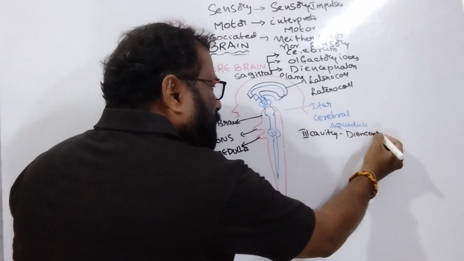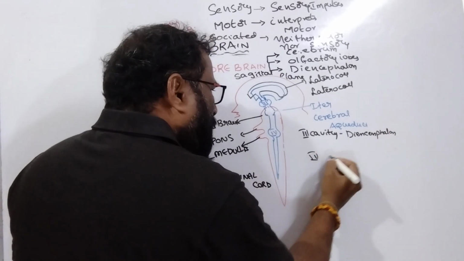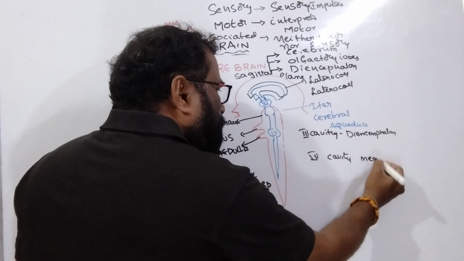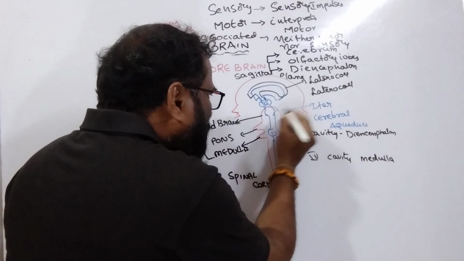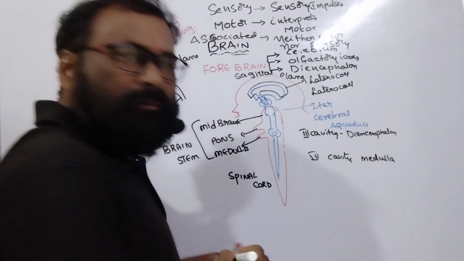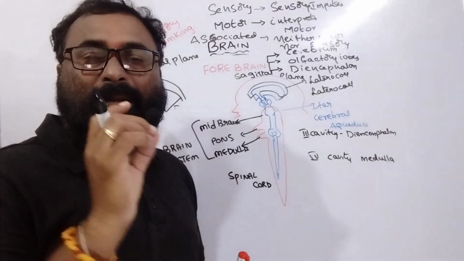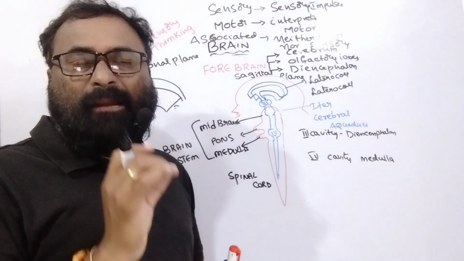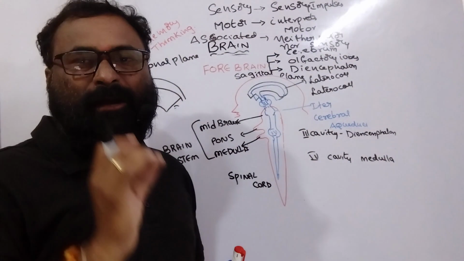So the cerebral aqueduct connects the third cavity present in the diencephalon and the fourth cavity present in the medulla. Here both are connected, I am using black color here. This is the iter, which is located in the midbrain. Cerebral aqueduct is located in which portion? Midbrain. Cerebral aqueduct connects the third ventricle and fourth ventricle.